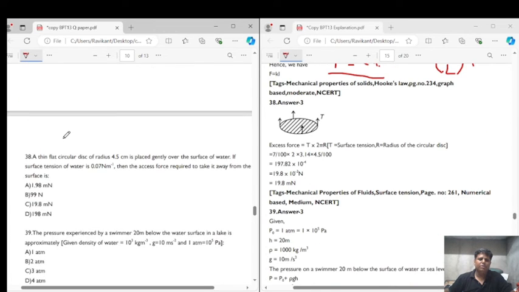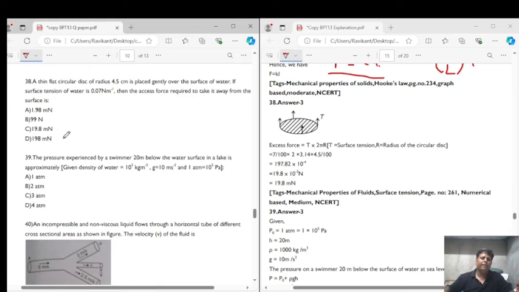Now let's get into question number 38. Question number 38 says that a thin flat circular disc of radius 4.5 cm is placed gently over the surface of water. Now, if the surface tension of water is 0.07 Newton per meter, then find the excess force required to take it away from the surface.